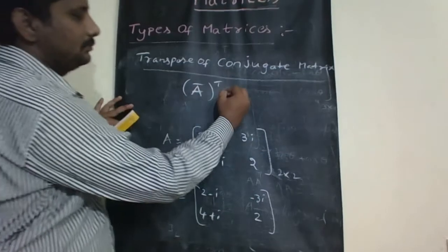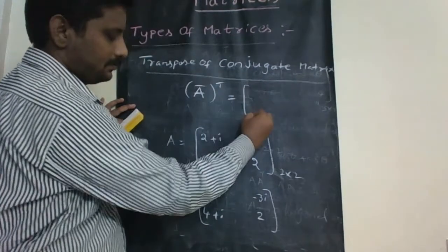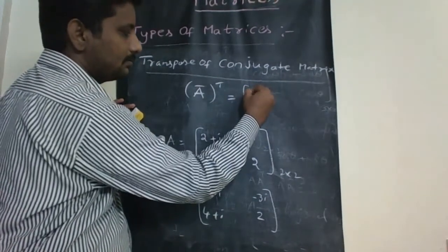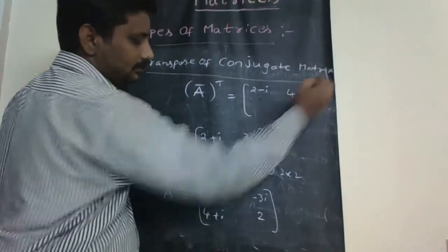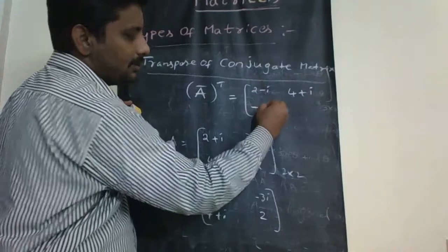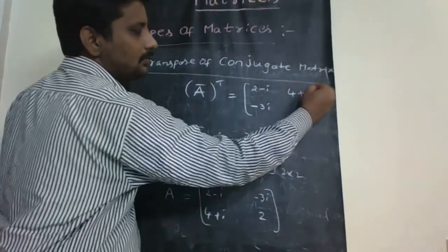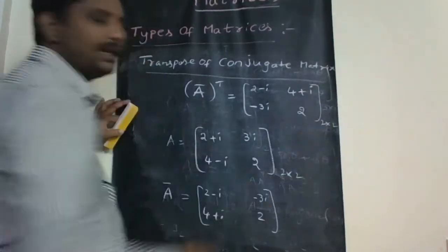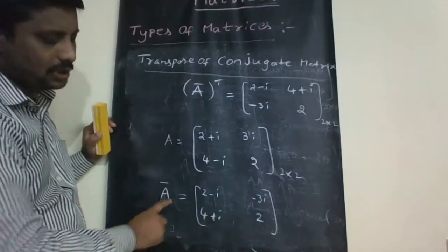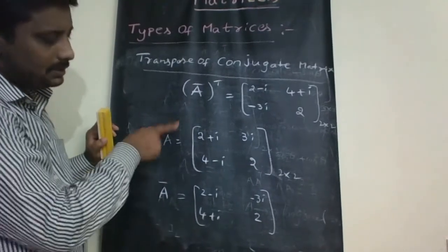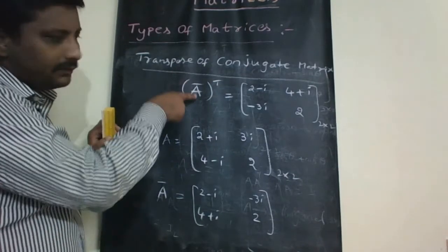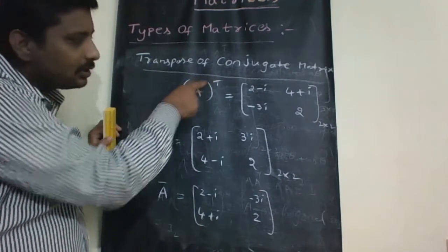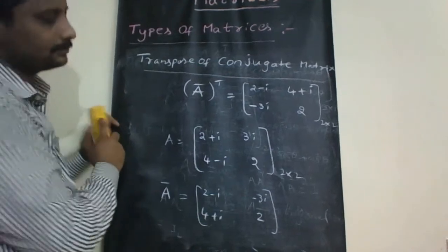That is, A bar whole transpose is 2 minus i, 4 plus i, negative 3i and 2.